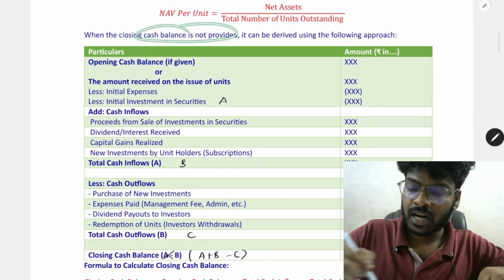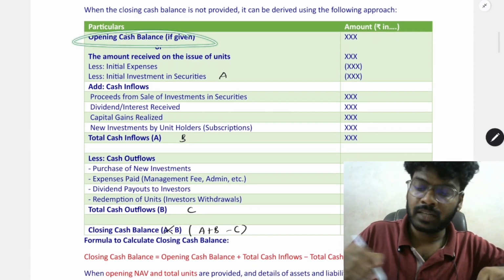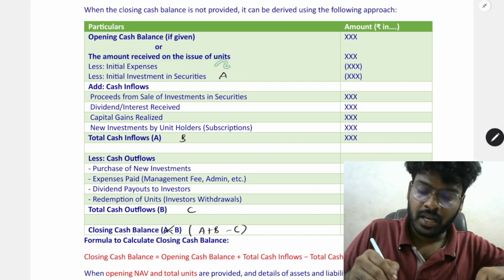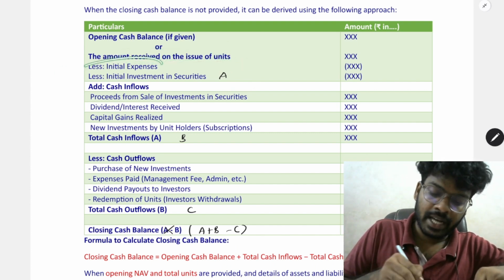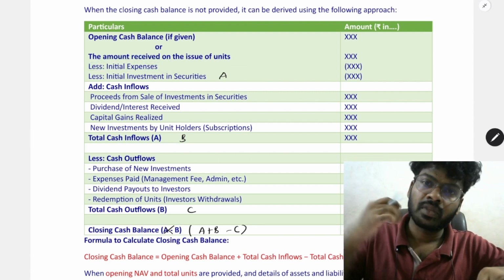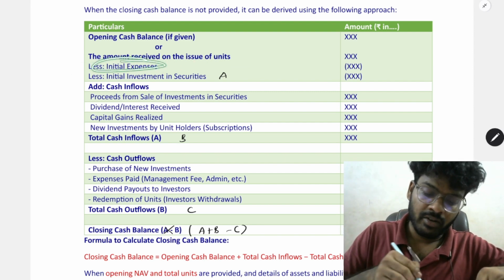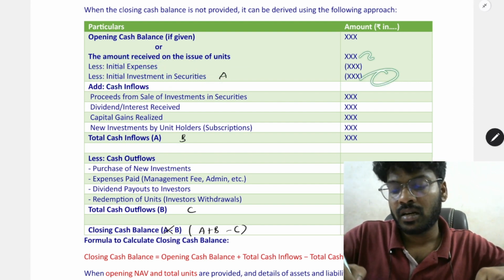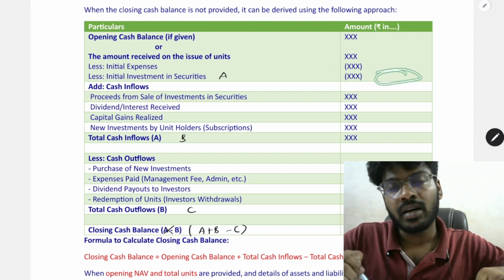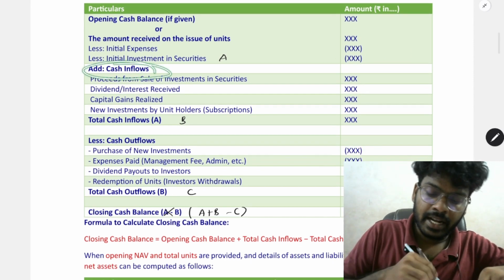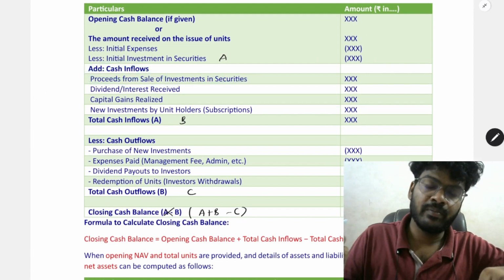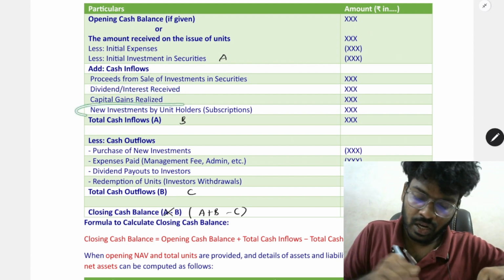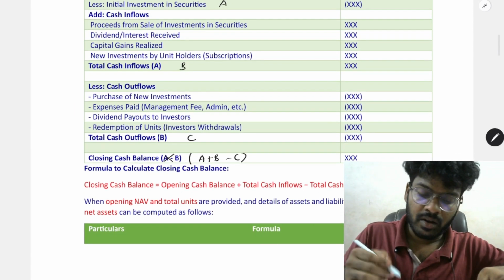When the closing cash balance is not provided, we'll take the opening cash balance, or in case of a new public offer, the amount received on the issue of units minus initial expenses on issuing the units will be reduced, and the investment made by the company will be reduced, and the closing balance will be lying in the bank account. So add cash inflows, that is proceeds from sale of investment plus any dividend or interest income received, capital gain realized, and new investment by unit holders will be included.